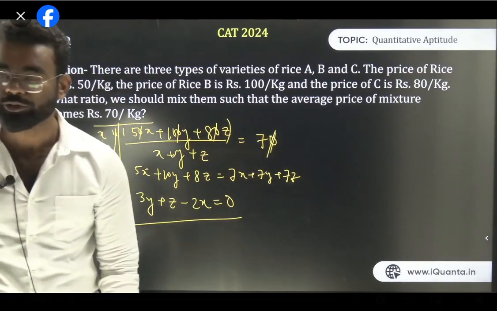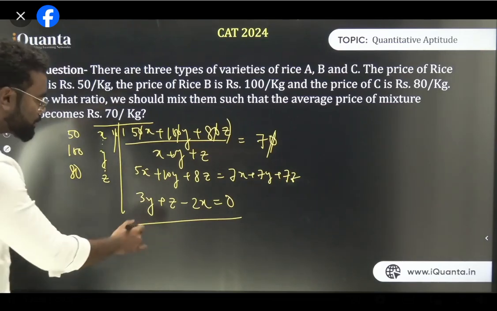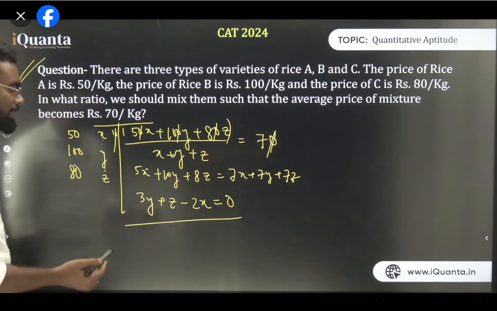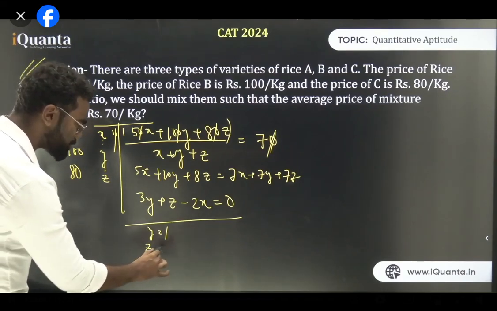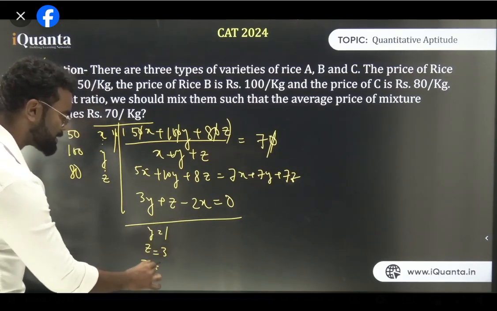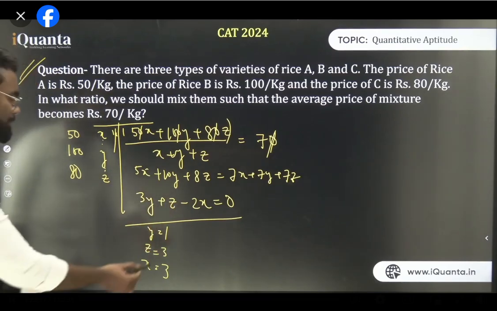That's why I have cancelled the 0. Okay? So 3y plus z minus 2x is 0, yes? Now think about a value which satisfies it. The first value we can think about is, let's say, y equals 1, z equals 3, and x equals 3. 3, 3, 6, and 3, 6 is 0. So 1, 3, 3 can be one solution.